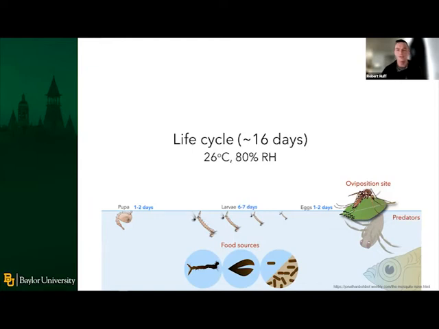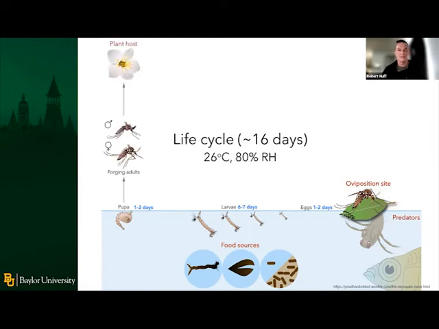So a female mosquito will lay eggs in or on or near water. The eggs will undergo development for a couple of days where they will hatch into an aquatic larva form. So these larvae live in the water and they need to find a food source that can be bacterial or fungal cells, as well as dead or organic decaying matter.